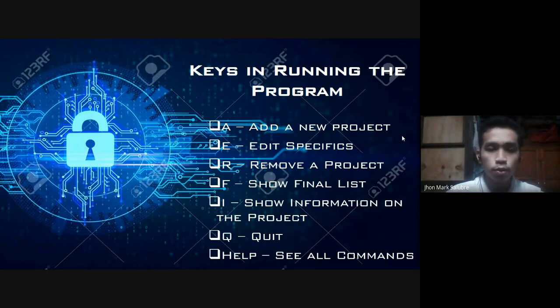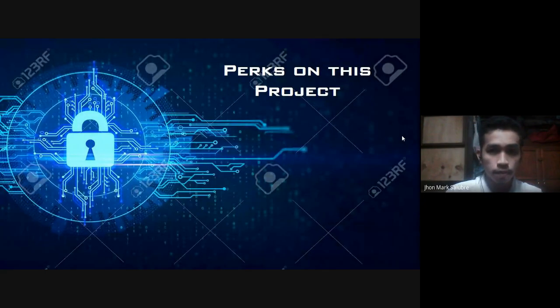This allows you to see the whole list of projects in the program. I stands for the information on the project. If you want to know the information of a specific project, then you are going to press I and you are going to select which among the projects shown you want to know. And Q if you want to stop the program. And help if you want to see all the commands needed in running the program.